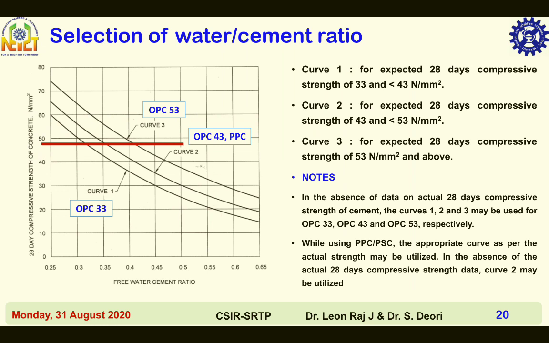As water cement ratio increases, compressive strength of the concrete decreases. The curves 1, 2 and 3 represent OPC grade 33, 43 and 53 respectively. In the absence of the 28-day cement compressive strength data for PPC cement, that is Portland Pozzolana cement, curve 2 may be utilized.